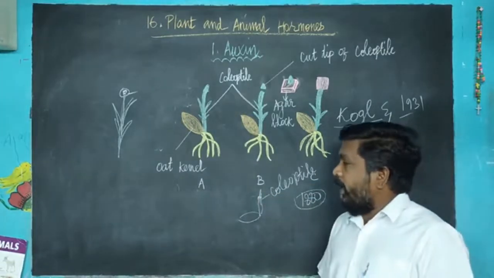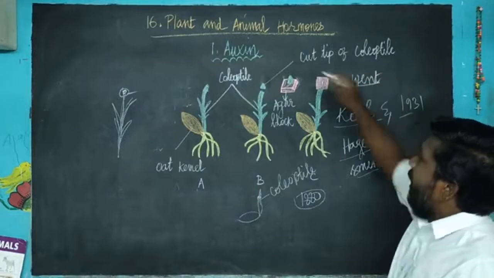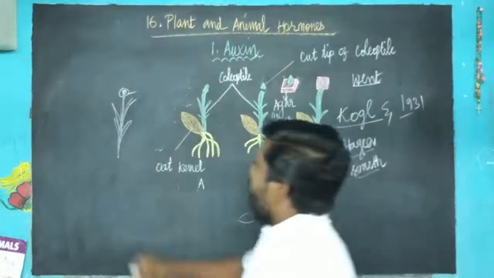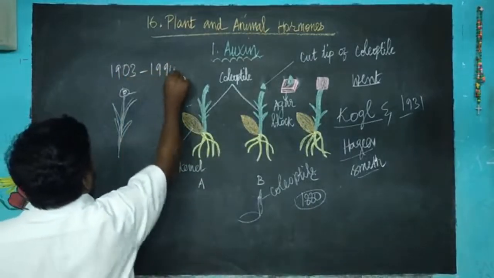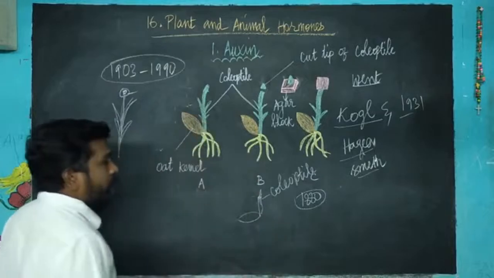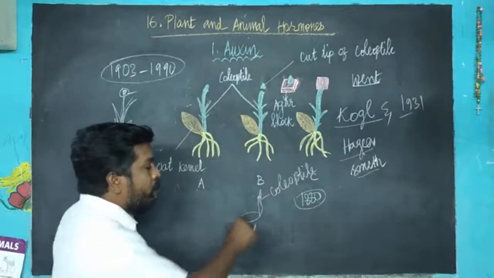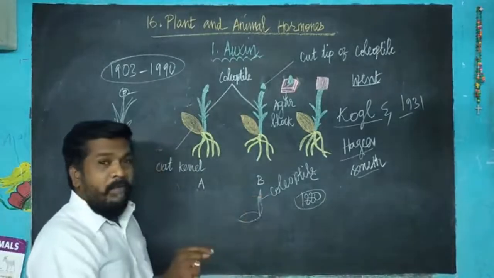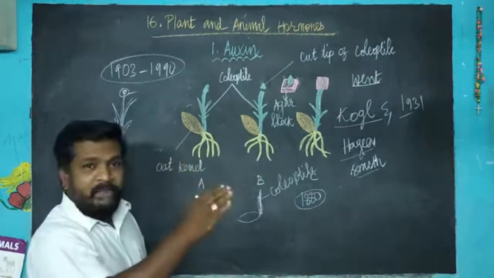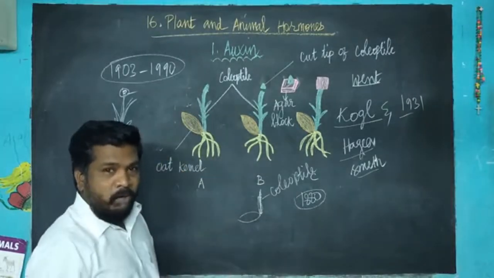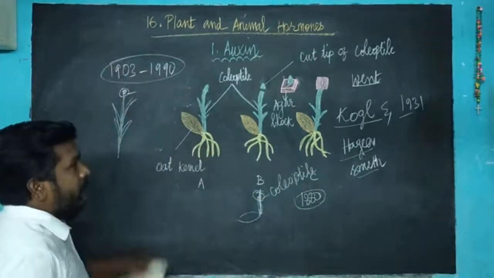Later, Went proved that the factor is auxin. His work started from 1903. Charles Darwin explained that some influence is produced at the tip of the coleoptile, and that influence moves from the tip to the stem portion, the remaining portion, and that influence increases the plant's growth. Went proved what that influence is by a simple experiment.